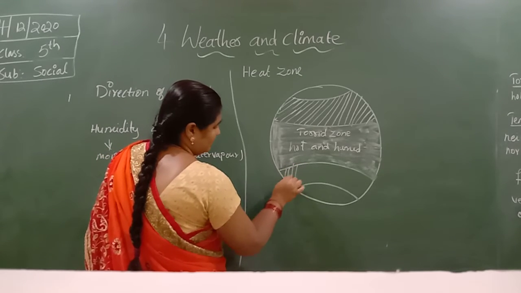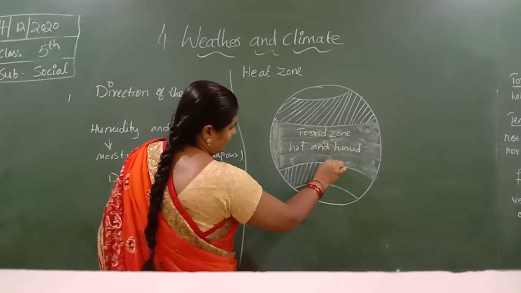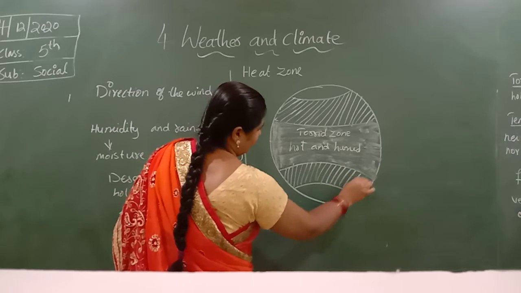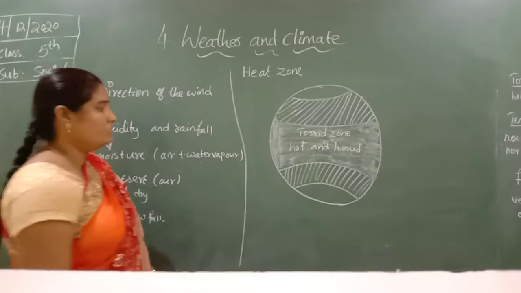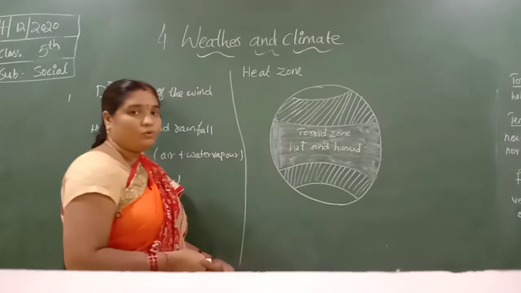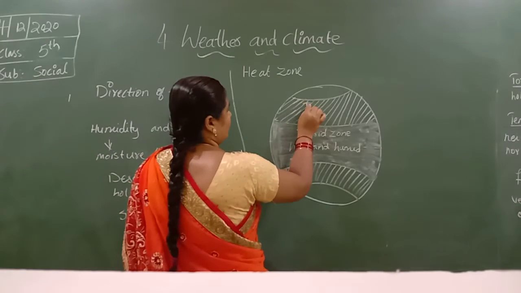In the two hemispheres, between the Tropic of Cancer and the Tropic of Capricorn, it is known as a temperate zone. Here the climate is neither too hot nor too cold.